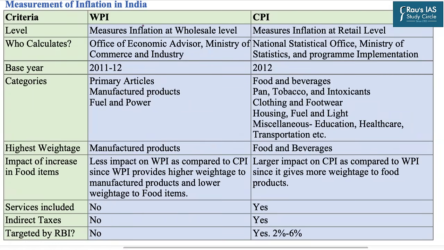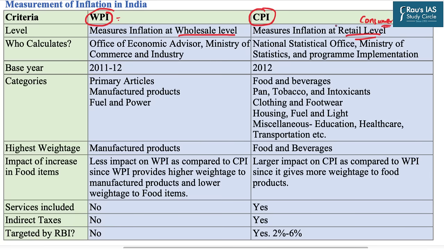So these are the factual details which must be remembered by you in order to solve the questions, especially in prelims examination. The first column represents the Wholesale Price Index, that is WPI, and the second column represents the Consumer Price Index. As the name suggests, the WPI measures the inflation at the wholesale level and CPI measures the inflation at the retail level, that is from the consumer's perspective.